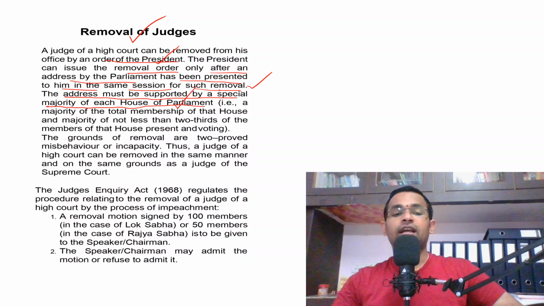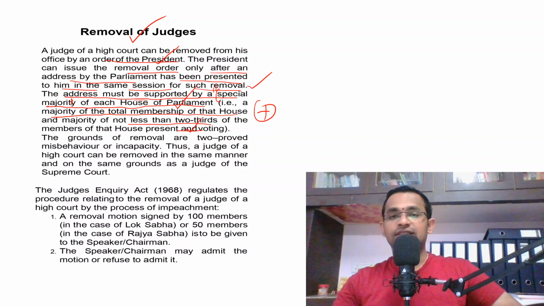So what type of majority? Special majority. Here special majority means majority of the total membership of that house plus a majority of not less than 2/3 of the members of the house present and voting.